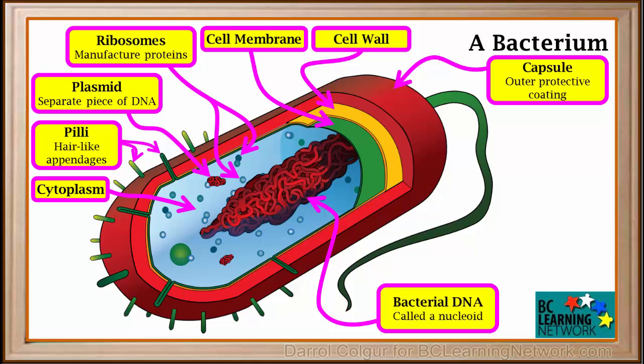This DNA in a bacterium is often called a nucleoid because it is not a true nucleus. This tail-like appendage is called the flagellum. It whips back and forth and helps the bacteria move around. Some bacteria, like this one, have one flagellum, while others have more than one.